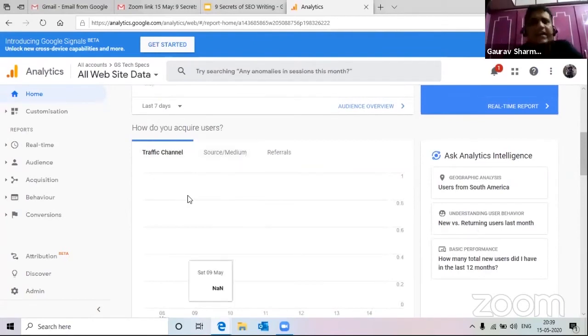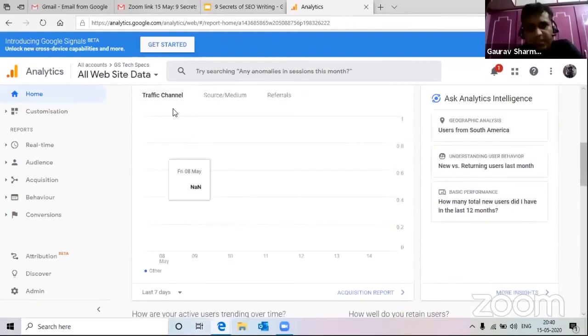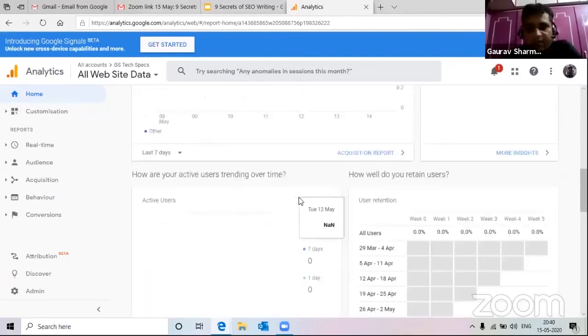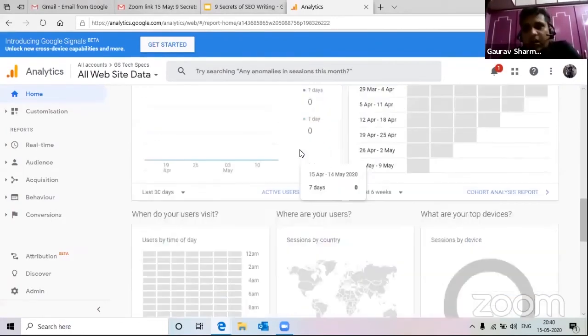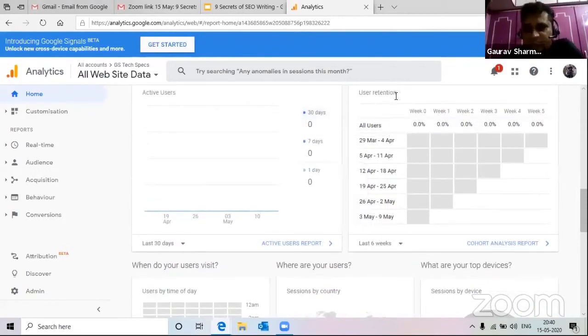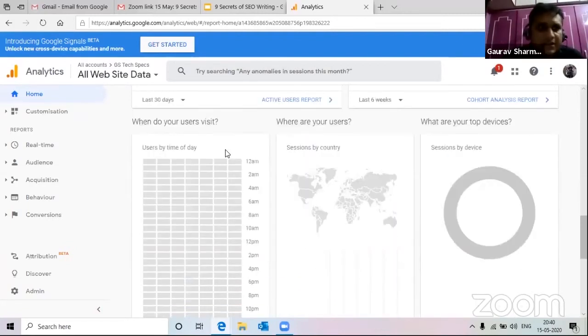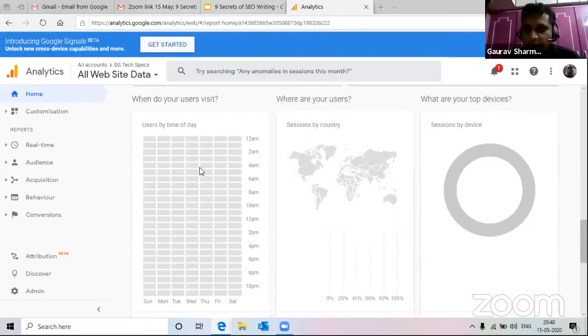There are other things as well, that people who are accessing from the website, how do they access it? In case if people are accessing website by typing keywords on search engines, what keywords do they use? So it'll also give you those keywords as well. Now, how much of the users are returning users? So there is an option like user retention. How many of these users are returning users? And users who are accessing your website, usually what time of the day do most of the user visit the website? So this will give you in forms of color coding.